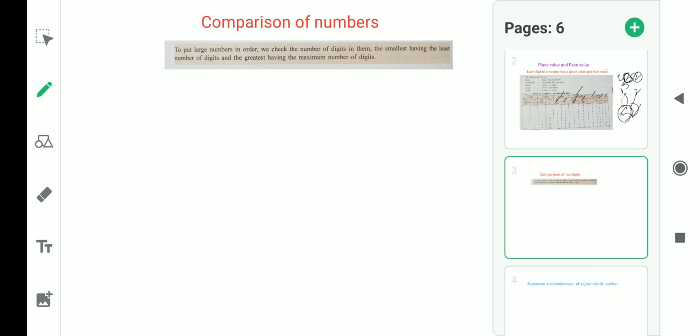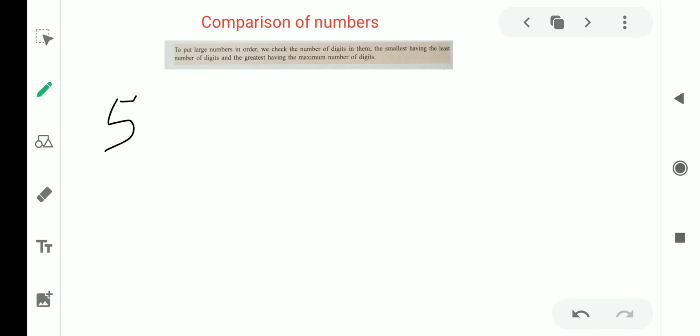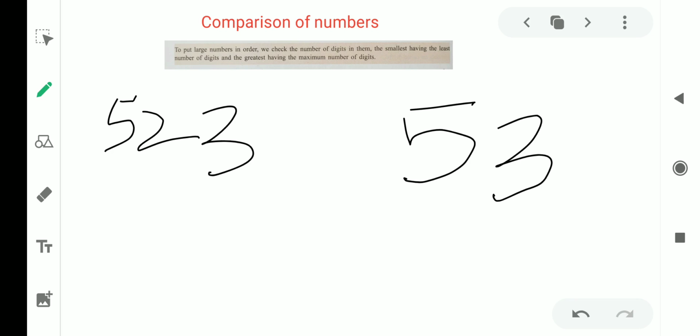Next is comparison of numbers. How do we compare? We can compare two numbers, three numbers, four numbers, any numbers. To put the larger number in order, we check the number of digits in them, the smallest having the least number of digits and the greatest having the maximum number of digits. Suppose now first I am going to compare numbers. So I write 523, and here suppose I write 536.